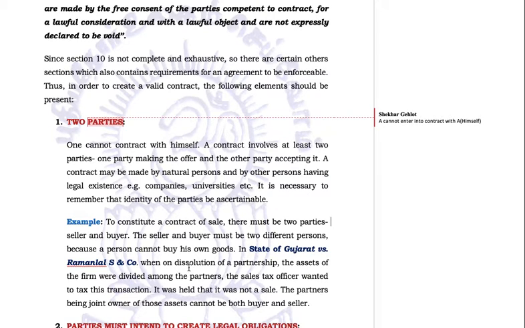Okay. So he already owned those assets. So there cannot be a sale between himself. In this case, the court said yes, whatever this person is saying is right. Sales tax cannot be imposed on this person because the partnership is jointly owned by the partners. When there's a division of property, we cannot put a sales tax because there was no contract, no seller, no buyer. It was only a kind of partition of the property already owned by these partners.